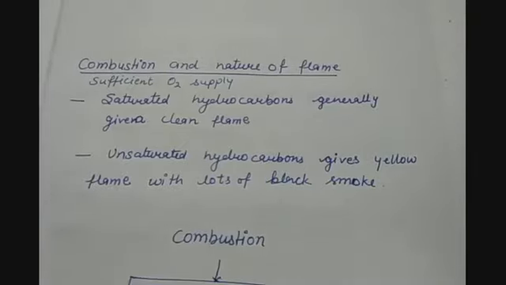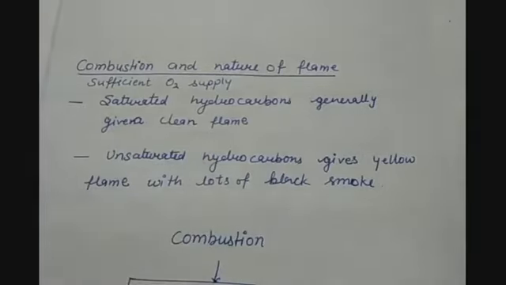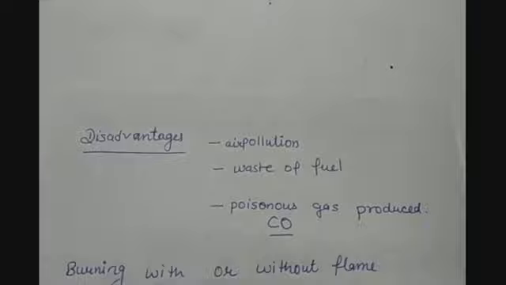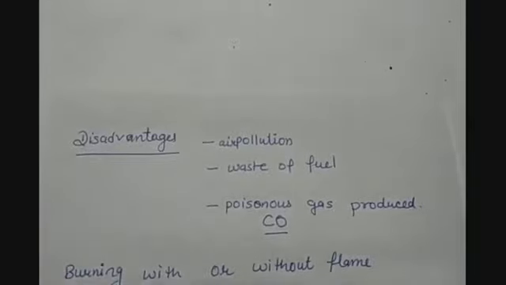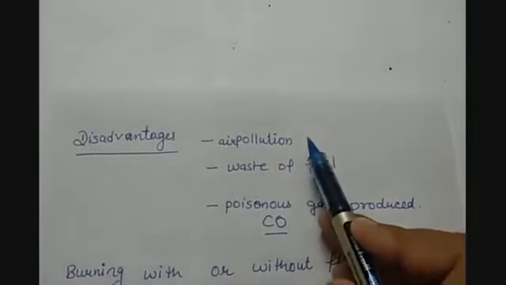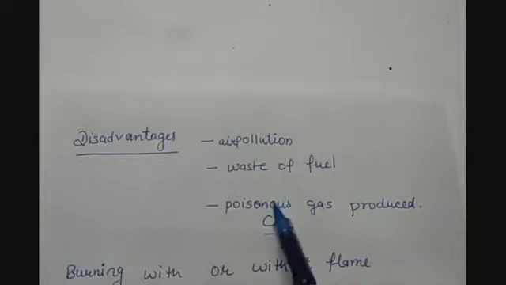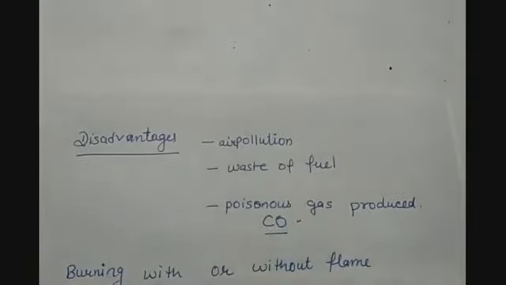black smoke. Because unsaturated hydrocarbons have double and triple bonds in them, they require a lot of energy to break the bonds and to make a new substance. So what are the disadvantages of incomplete combustion? Air pollution, wastage of fuel, and poisonous gases which are produced, which are harmful for human beings, like carbon monoxide.